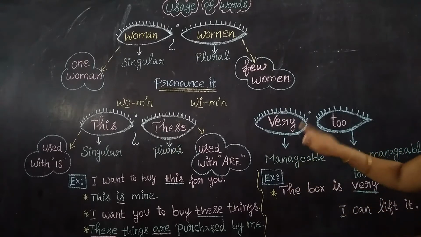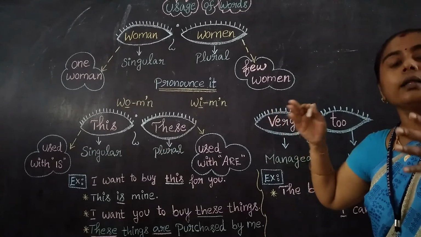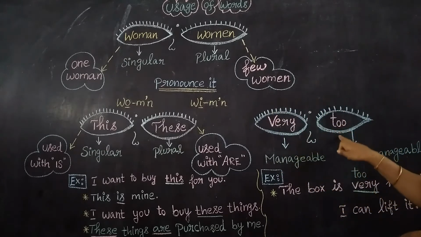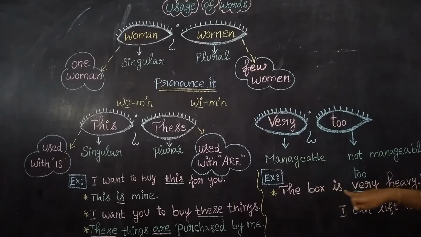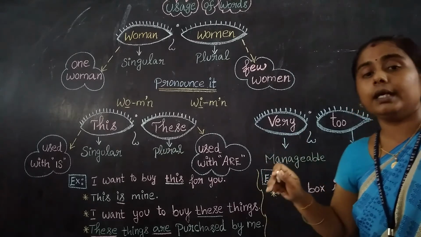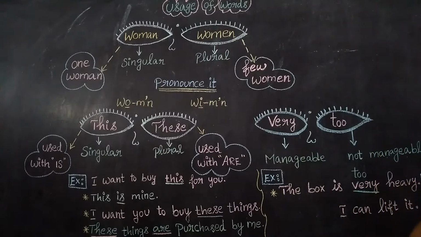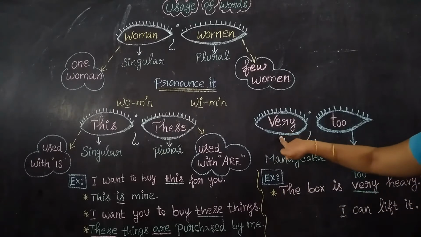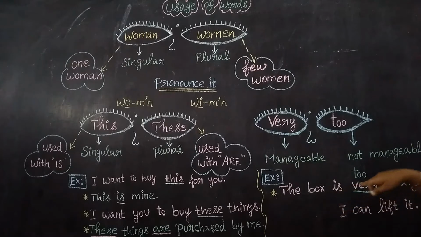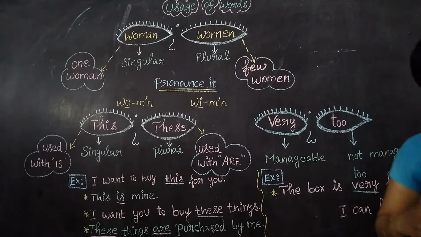While talking about "very", that is very heavy, right? And too heavy. See the sentence? Let us change it to "too", right? The box is too heavy. The box is too heavy. Yes, I cannot lift it. See here, the box is very heavy, but I can lift it, right?